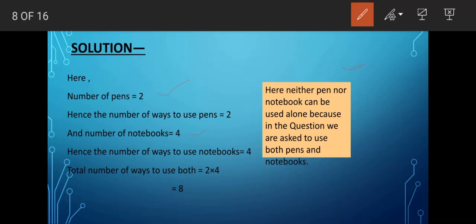Here neither pen nor notebook can be used alone, because in the question we are asked to use both pens and notebooks, and that is mentioned here. That is why again we have to follow the concept of fundamental principle of multiplication. So what do we get here? Hence the number of ways to use notebooks is equal to 4. Total number of ways to use both will be 2 into 4, that is equal to 8. This into stands for fundamental principle of multiplication.